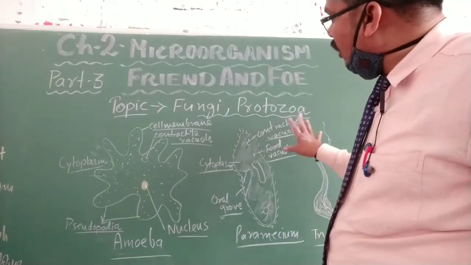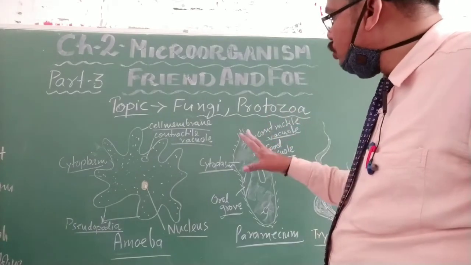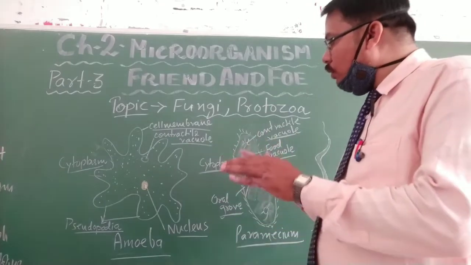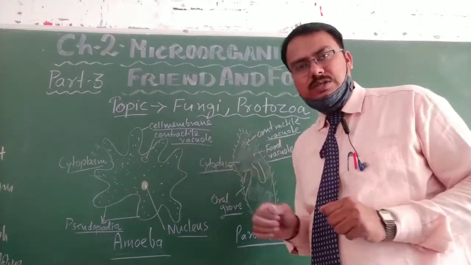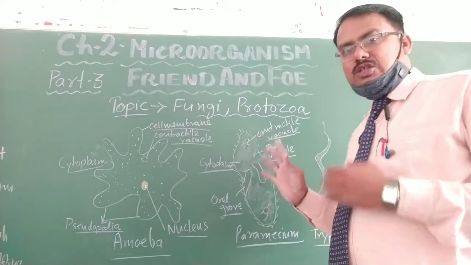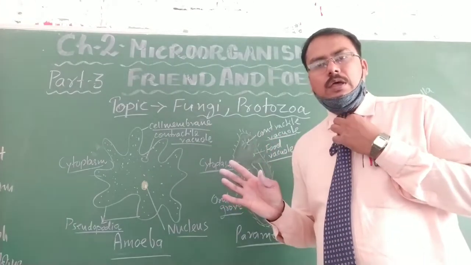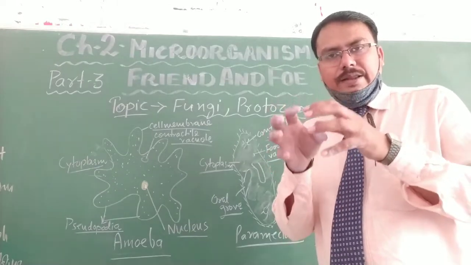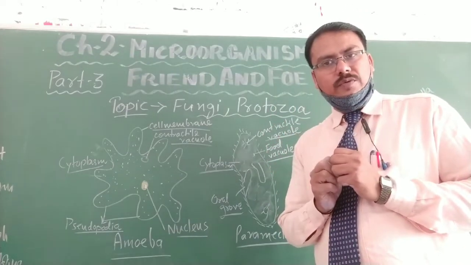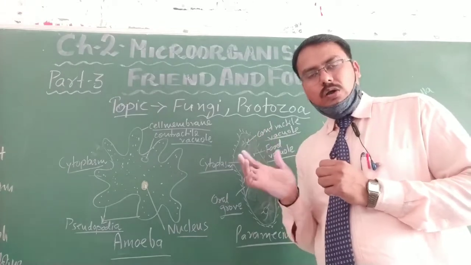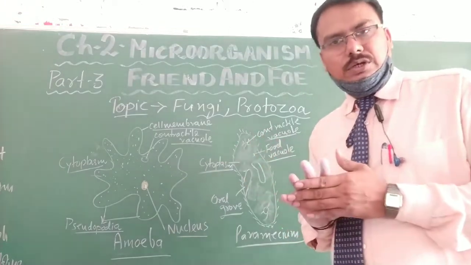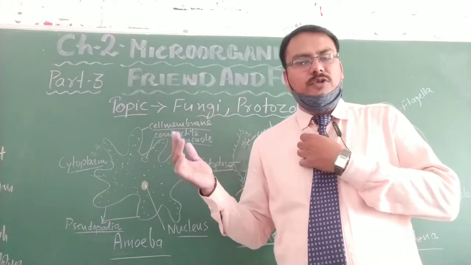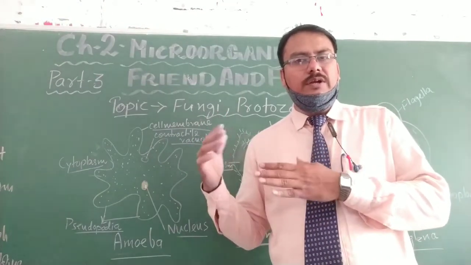Next, they obtain nutrition from a host of living creatures, or they even grow on dead and decomposing organisms. It means these protozoa make a living organism their host and take food from it. Or they are of dual nature: they depend on living organisms for food, as well as non-living dead organisms.